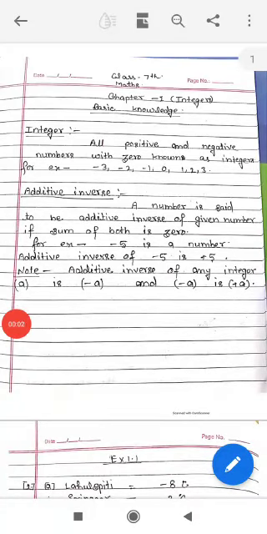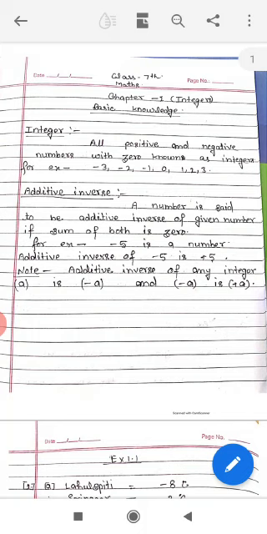Hello students, today I will teach you mathematics of class 7, chapter 1, integers, basic knowledge. What is an integer? All positive and negative numbers with 0 are known as integers. For example, -3, -2, -1, 0, 1, 2, 3.